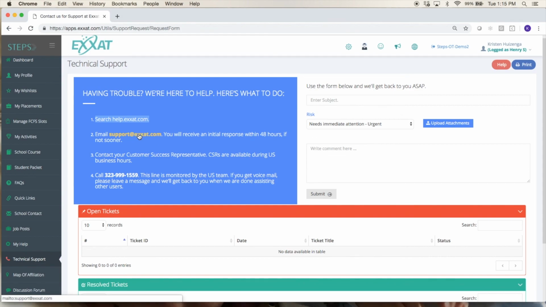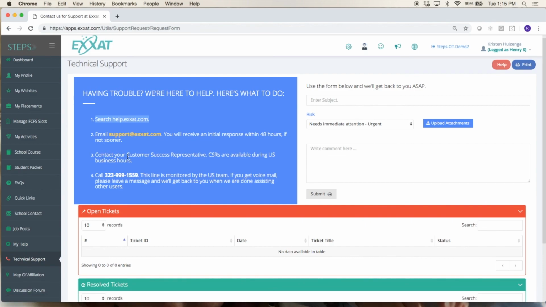Some things that are really important to include in that email: if you have any screenshots, particularly of the error message or whatever went wrong, that really helps them out. It's great if you can include that URL bar up here in the screenshot. That's really nice too. Make sure also to say that you're a student and say which program you're from. It's really helpful if you say, I'm an Exact University OT student, or whatever the case might be.